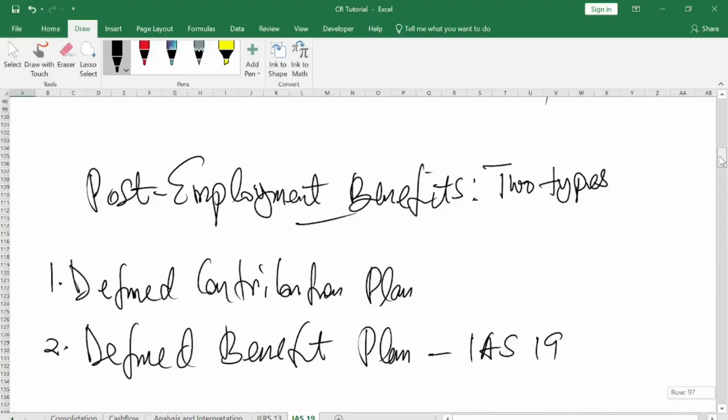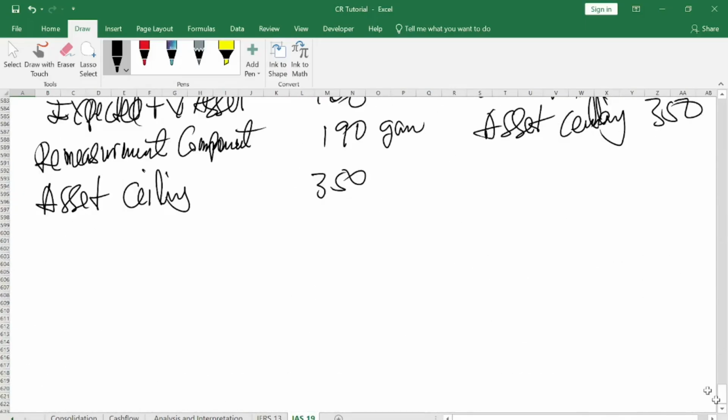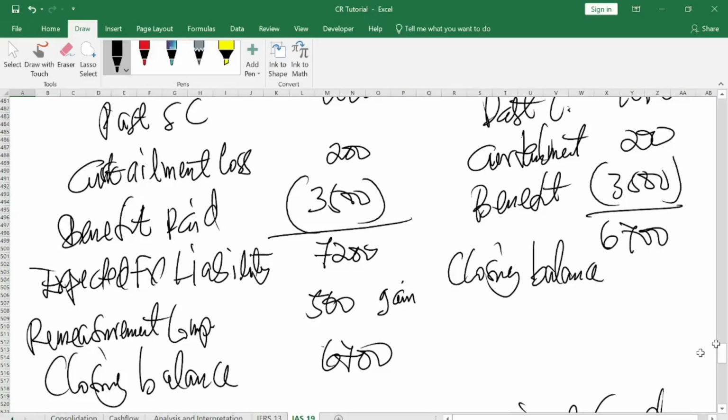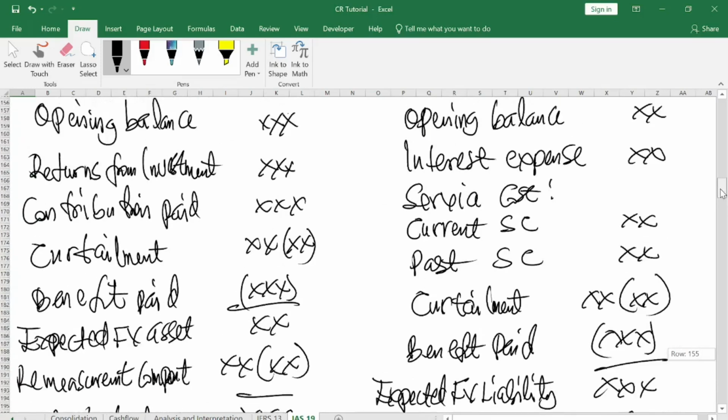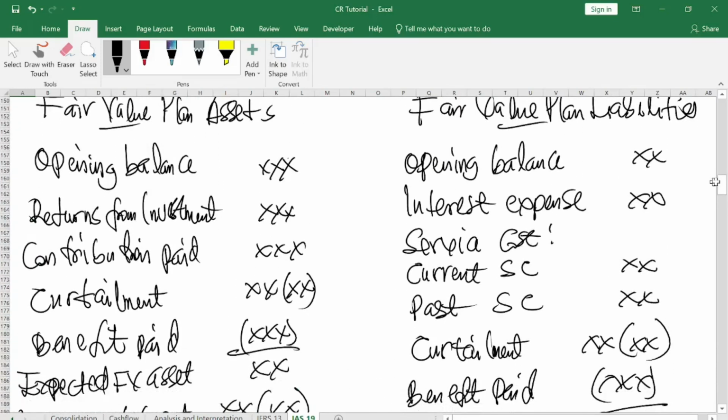Okay, so now watch here. In most cases, when they are asking you questions under there, have you seen this format? This is the standard format that you must know.